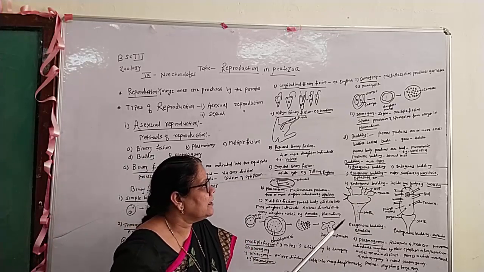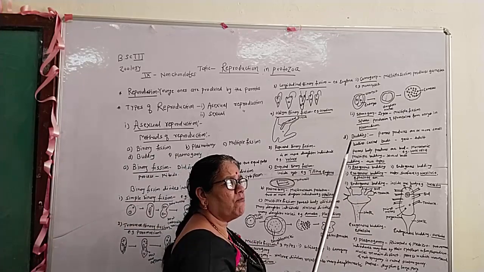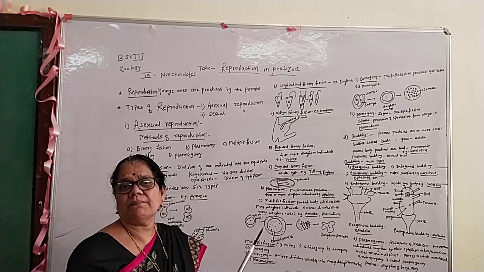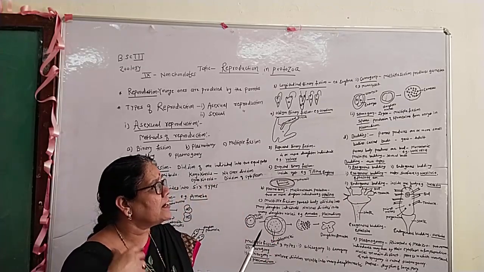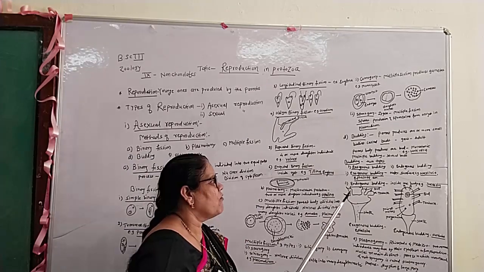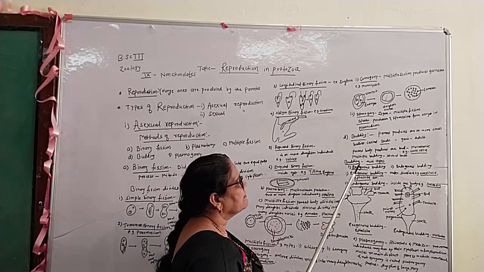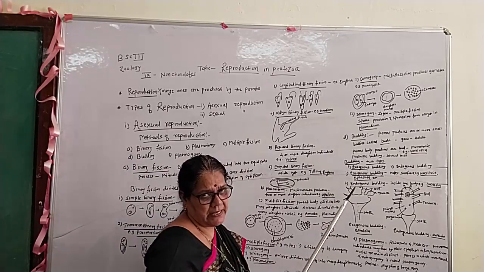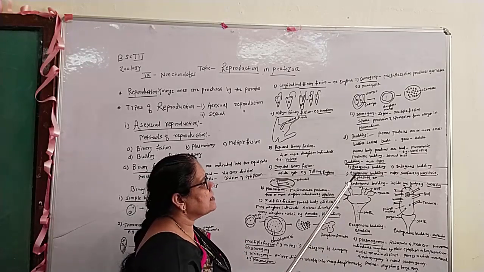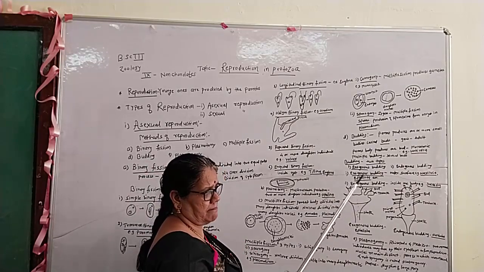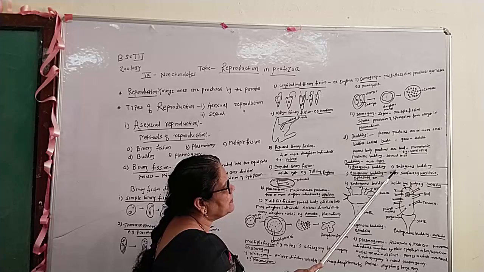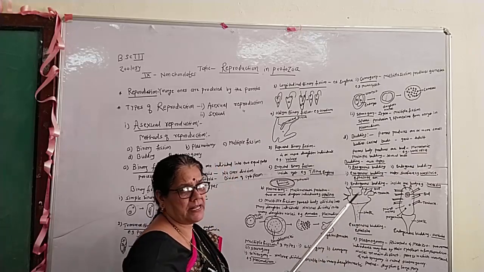Sometimes multiple buds are formed. In multiple budding, several buds are formed. And in budding, there are two types. First is exogenous budding, and the second is endogenous budding.